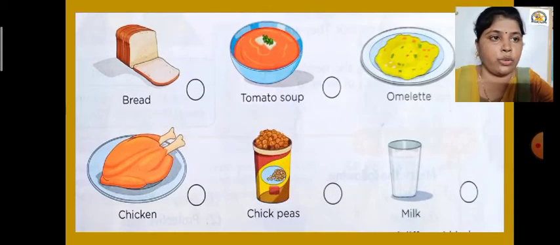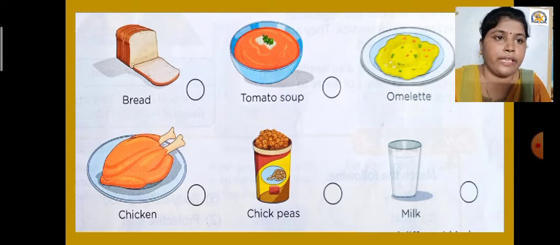So this is a beautiful picture. They have given us 6 items: bread, tomato soup, omelette, chicken, chickpeas and milk. So these are the 6 dishes. Let us discuss them one by one.